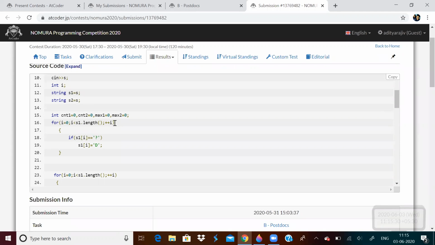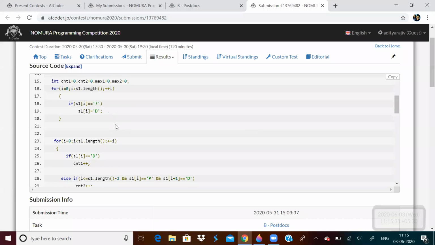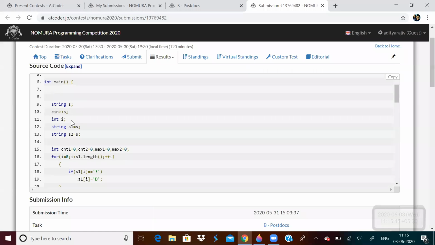We just have to play with either replacing the question mark with P or with D. So what I did was I took the input string and two other strings equated to the input string. My input string is S and I equated both the strings S1 and S2 to S.